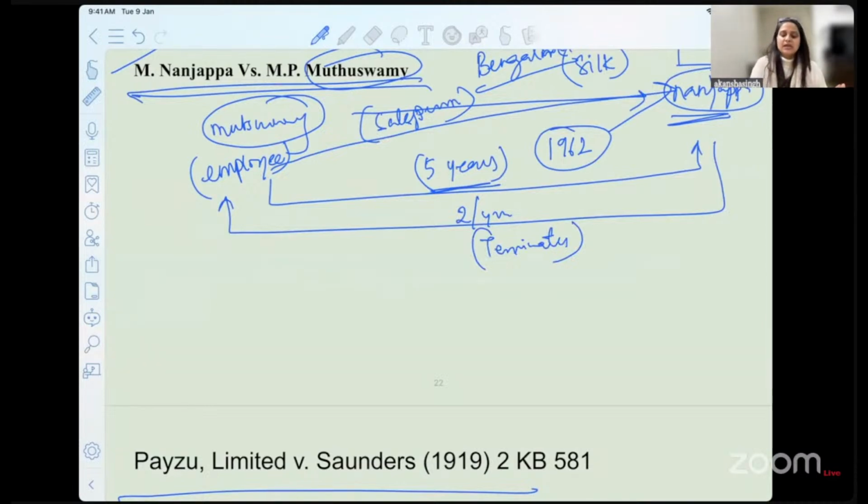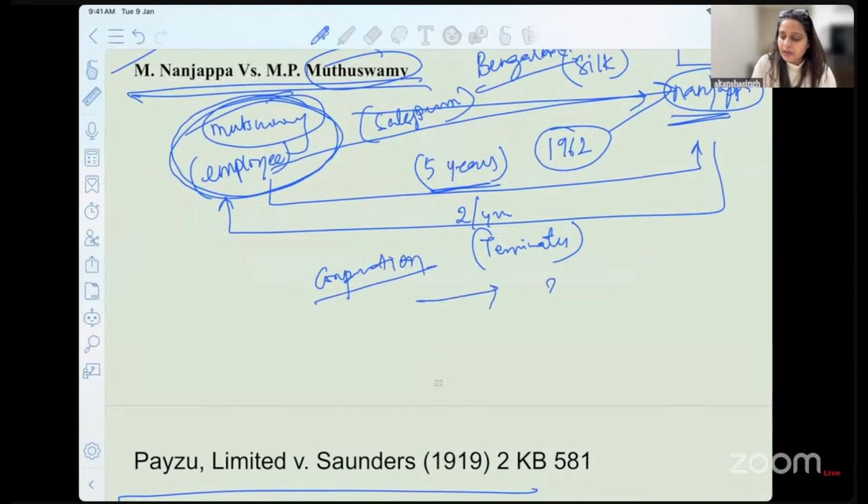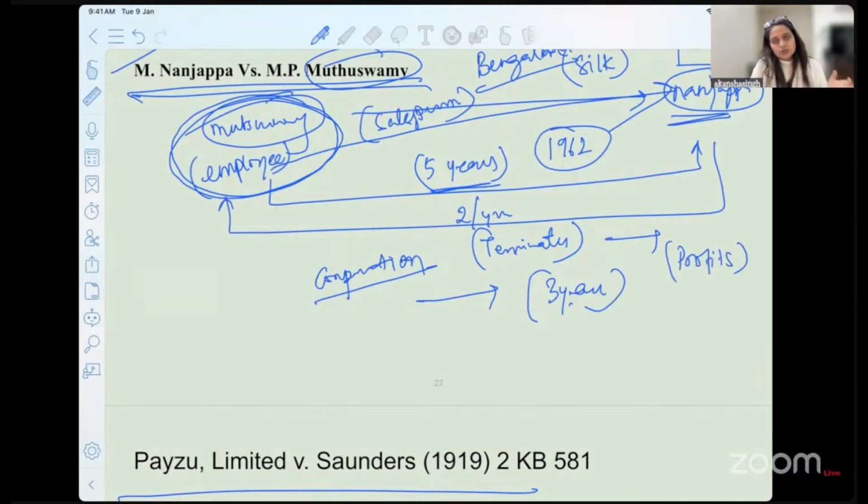What do you think is expected of this particular employee to do? This employee goes to the court and says, "Sir, I want compensation for the remaining 3 years. He employed me, he promised me that he is going to keep me for 5 years. Now I want compensation for the remaining 3 years of profit that I was expected to earn. If I would have continued, I would have made certain profits, right? So you grant me all the profit." And accordingly, he reaches the court for this remedy.